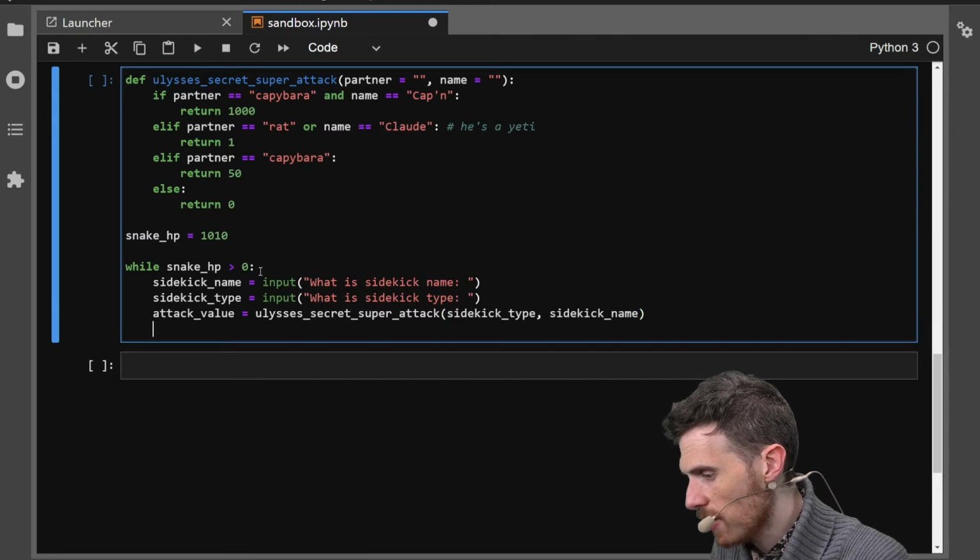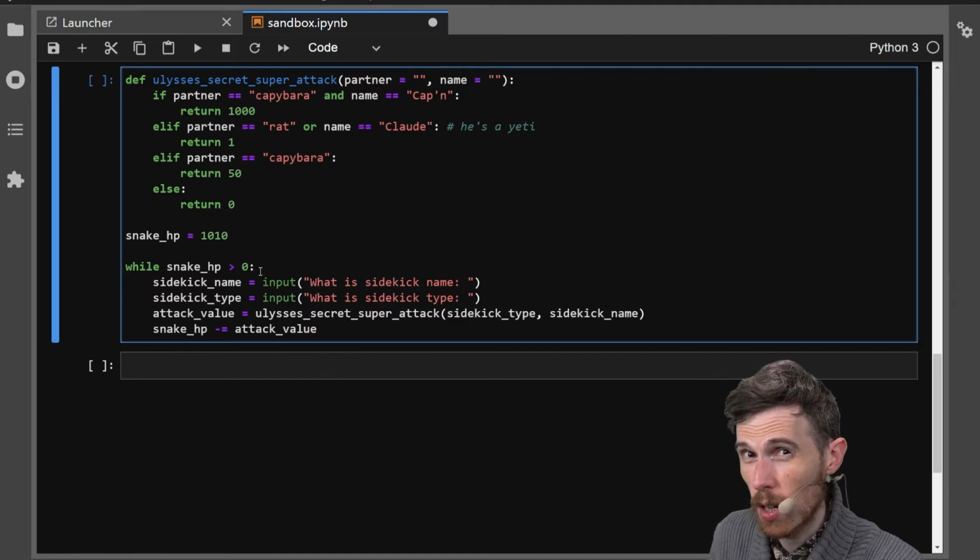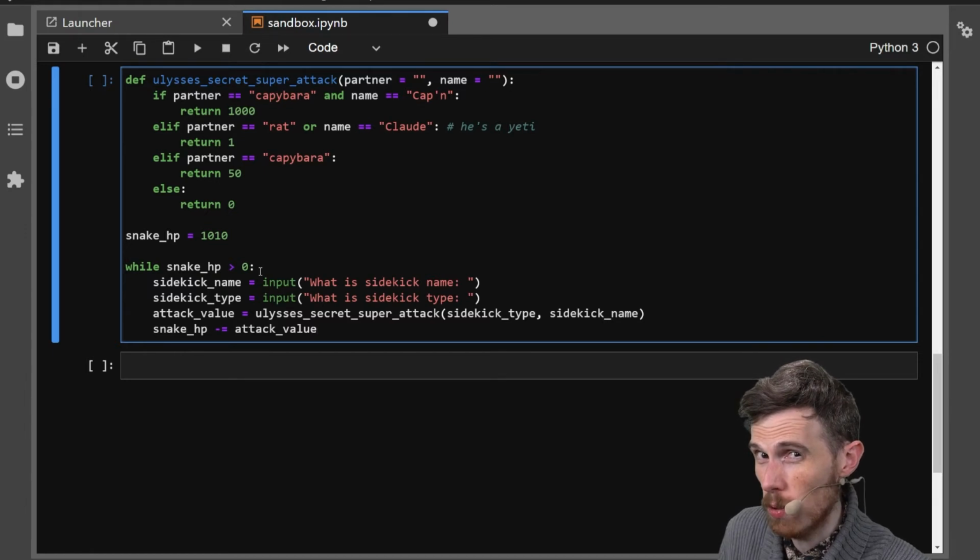And then we're going to take snake HP minus equals attack value, and we're going to find out what happens. But first, a word about what this loop is actually going to do. So in a while loop, we're looking at a difference in the flow of control. Kind of like when we were looking at functions, there's a different way that the program processes loops. And again, it's not a huge departure from understanding our top to bottom, left to right reading. It's just a different way that the program iterates, or again, loops over and over and over.